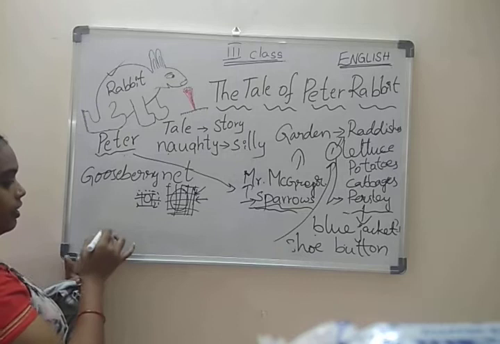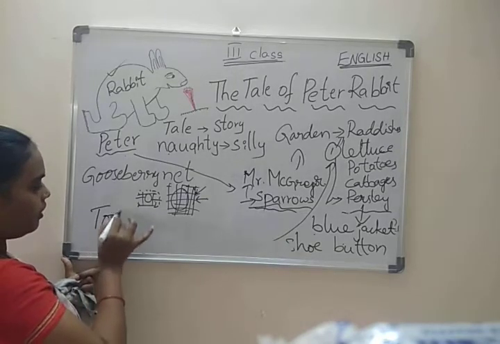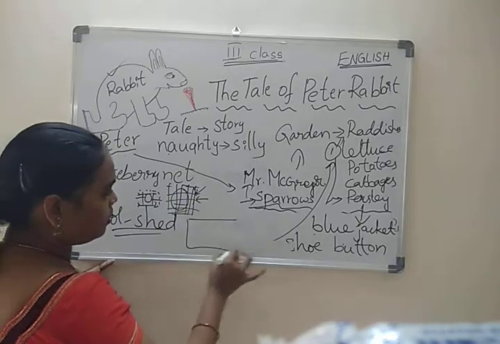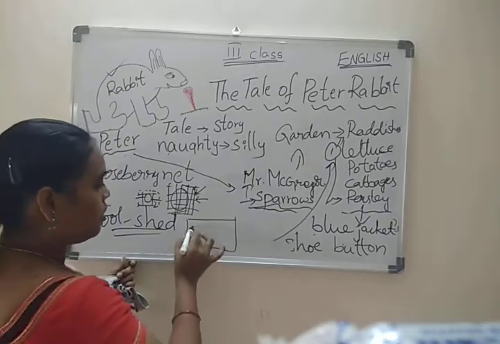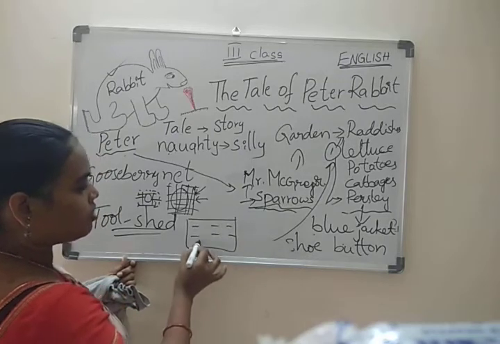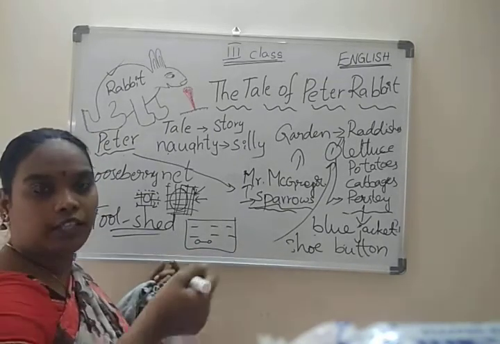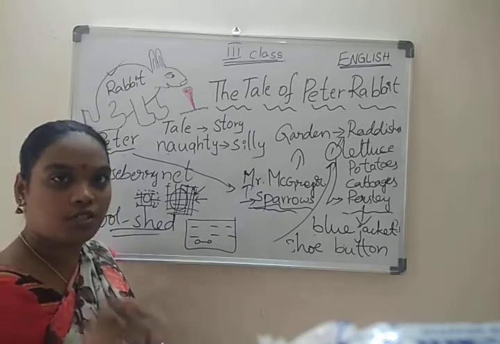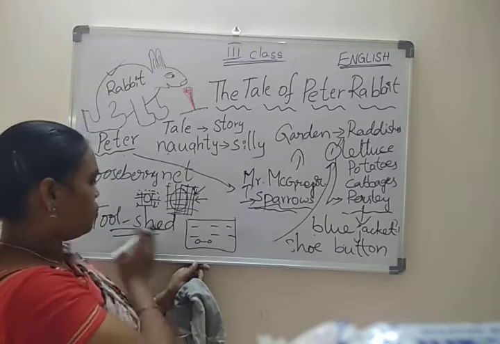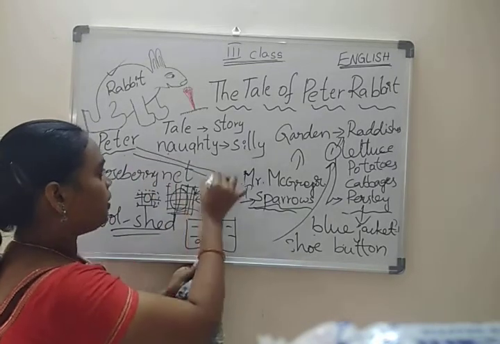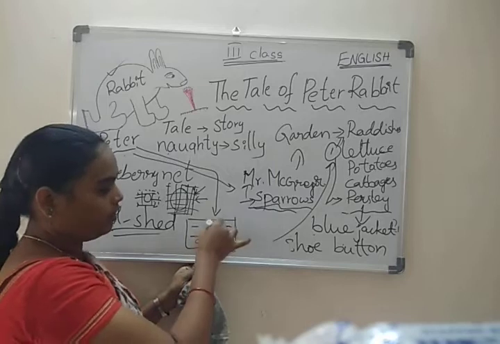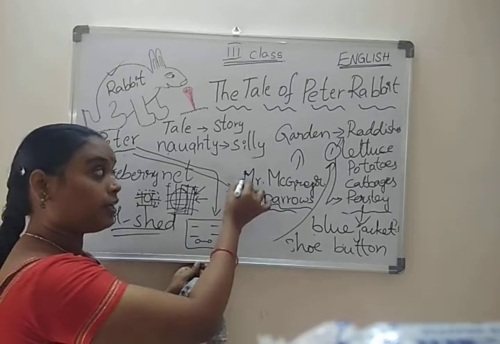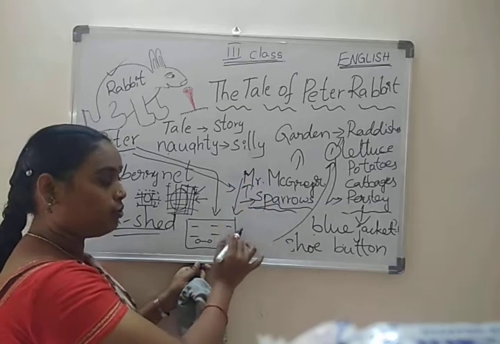And he entered the tool shed. What is meant by tool shed, children? Tool shed is a box. In this, so many tools are there, like they are using in the field. Some tools they need, those tools are in this box. So Peter entered the tool shed. Then Mr. McGregor was coming to the tool shed.